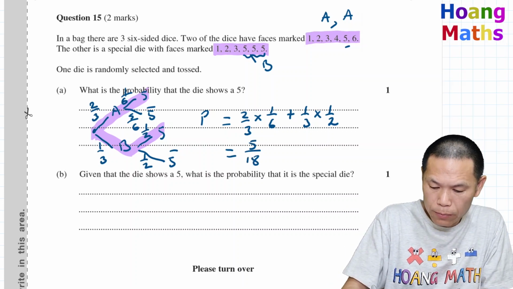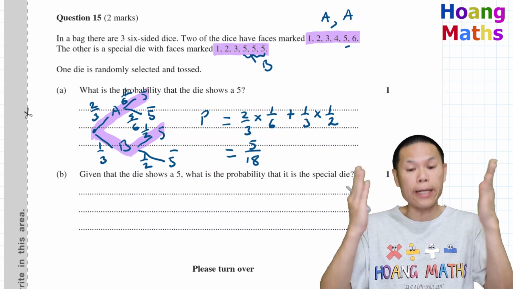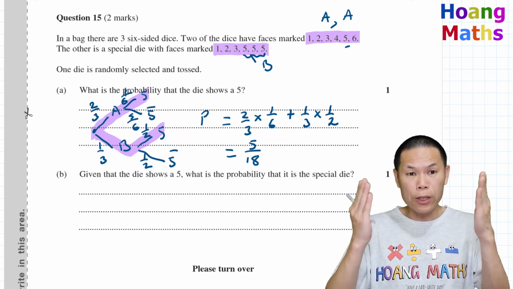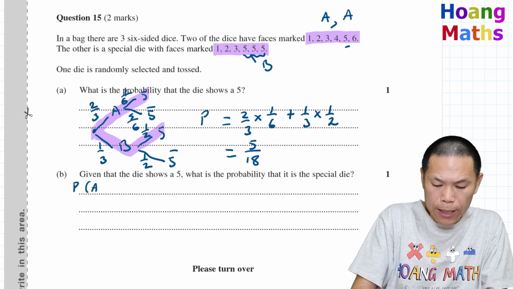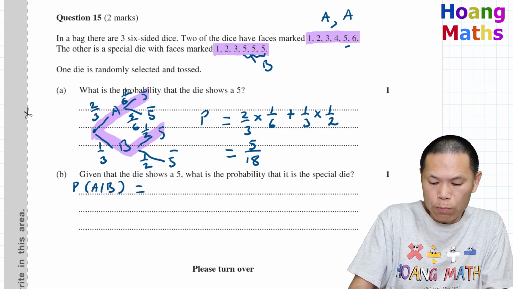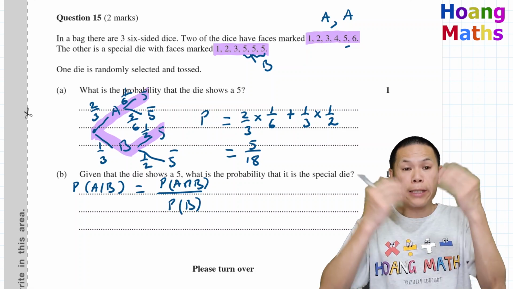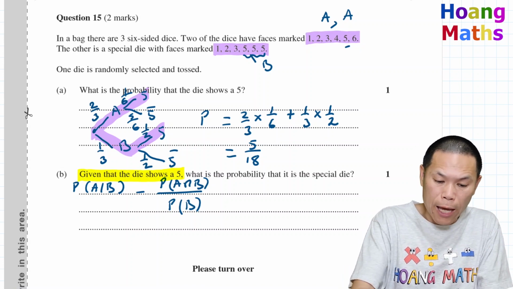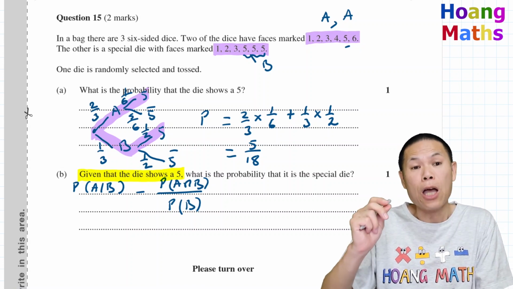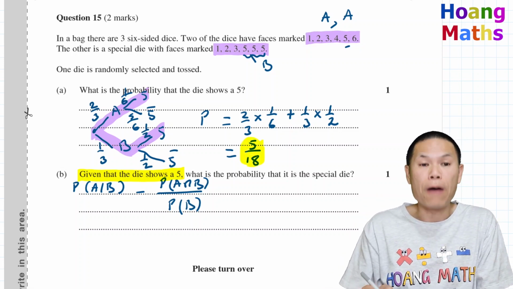Part B. Given that the die shows a 5, what is the probability that it is the special die? So first of all, for conditional probability, the probability of A given B is equal to the probability of A and B over the probability of B. So please keep that in mind. Given that the die shows a 5, we need to work out the probability that the die shows a 5. We already did that in part A. So this is 5 over 18.